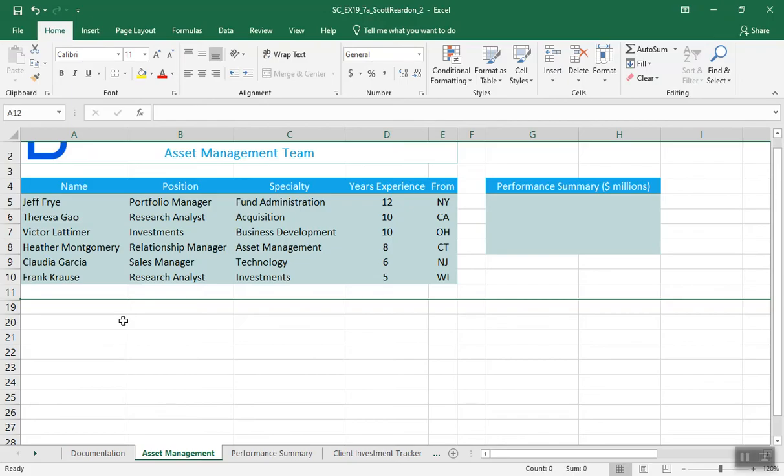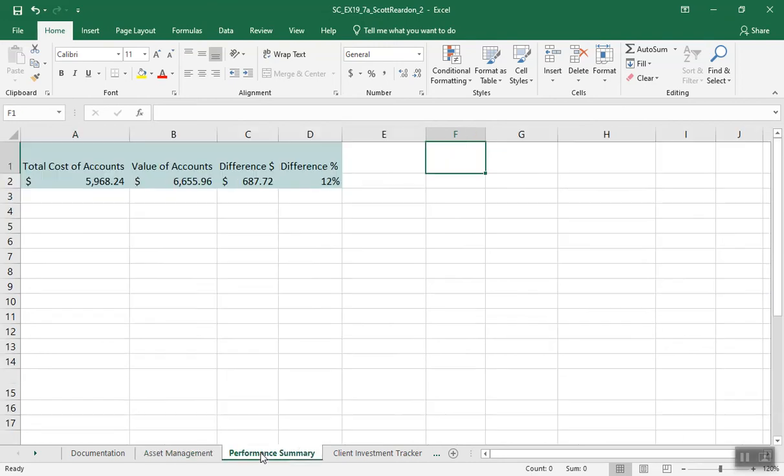Number 6, Elena already imported data summarizing the performance of the asset management team on the performance summary worksheet. All right. But wants to display the data in the range, oh, here we're still in asset management, sorry. In the range G5 to G8 of the asset management worksheet. She asks you to switch the rows and columns when you insert the data to fit in the range G5 through H8. Okay, so here we go.